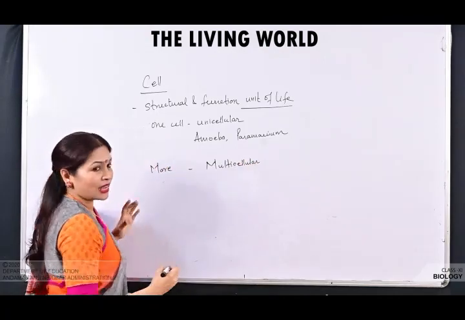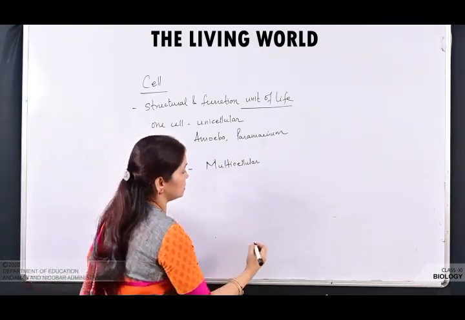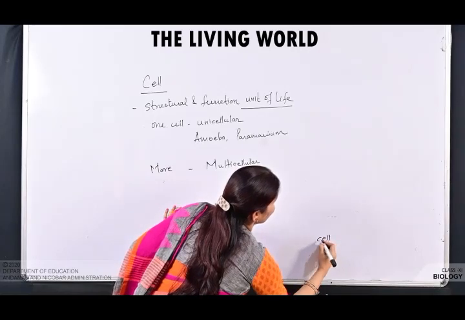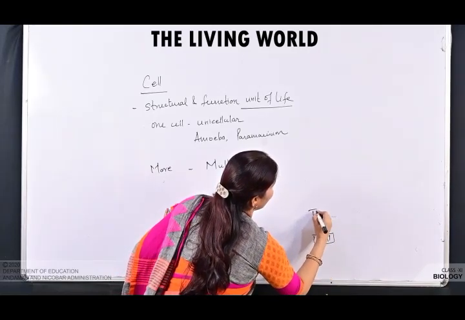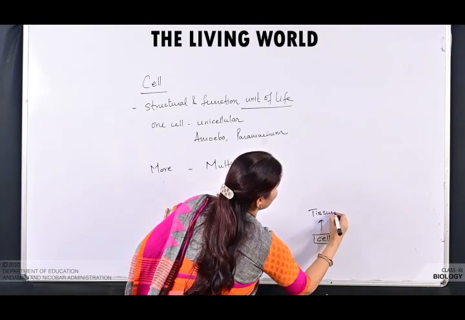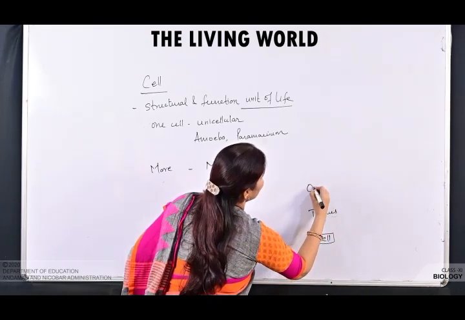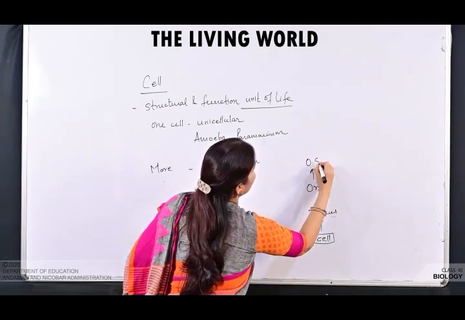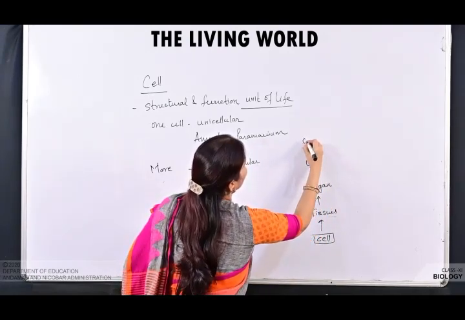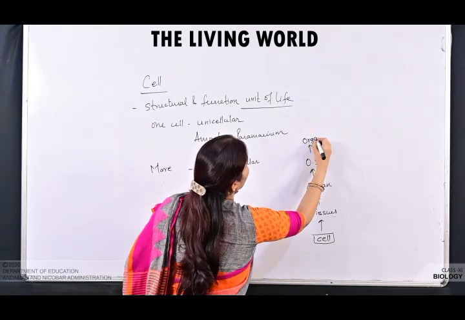Further, ये जो cell है, it is again organized. जो cell है, cell is the smallest unit. Then the cells are organized into tissues, tissues into organ, organ into organ system, and finally organism.